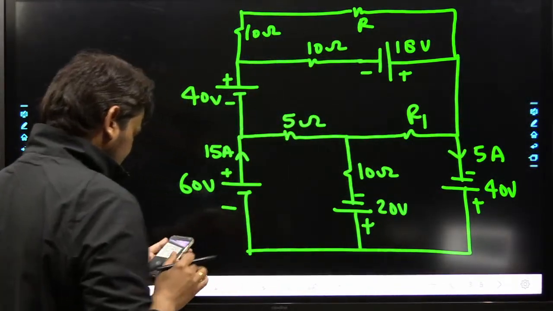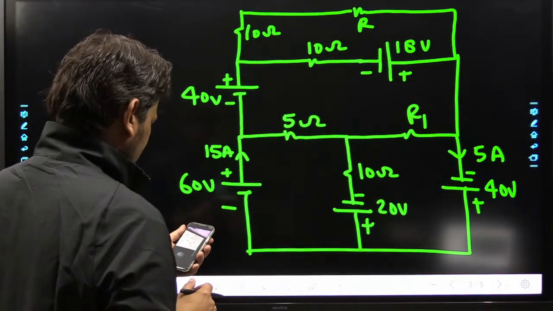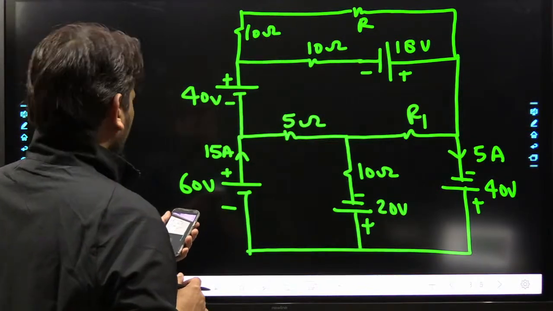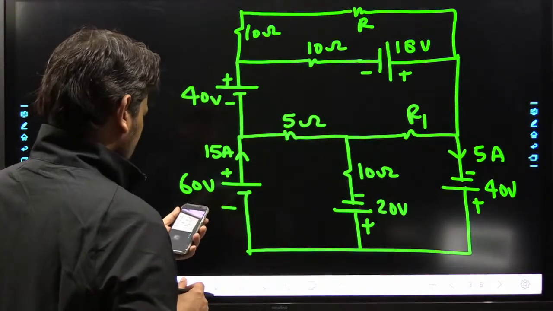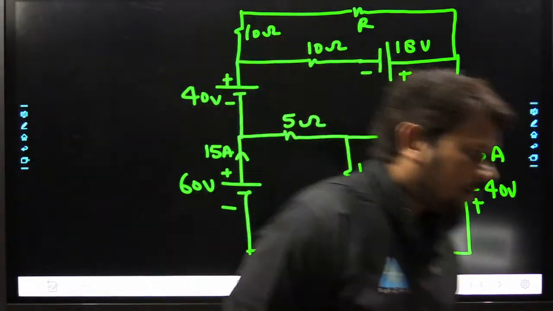Let me check this example again. Yes, so this example is done.